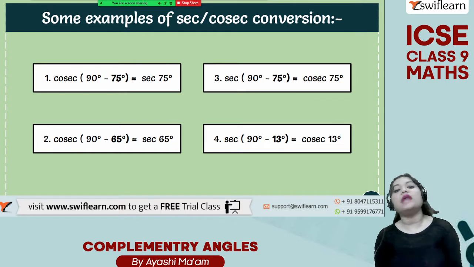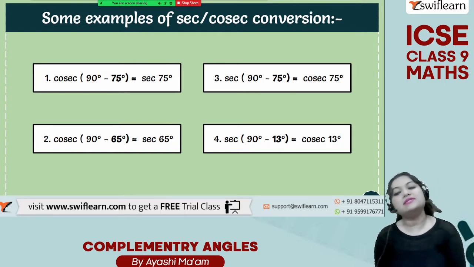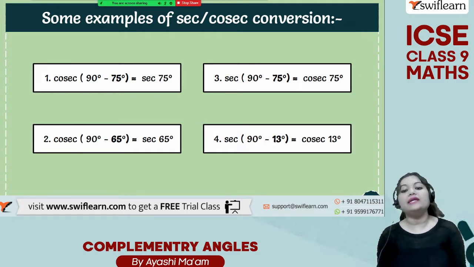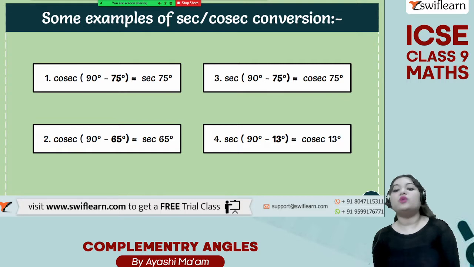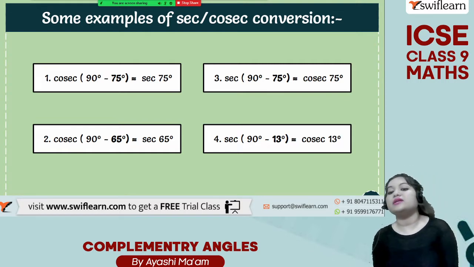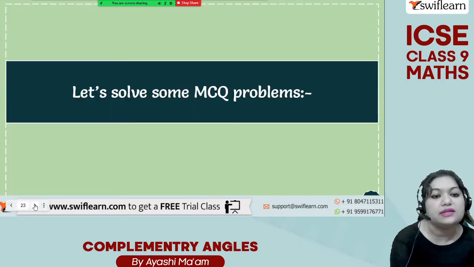Right? Because we know that sec of 90 degree minus theta is equal to cosec theta and theta is 75 degree over here. In the fourth example, you can see sec of 90 degree minus 13 degree is equal to cosec 13 degree because we know that sec of 90 degree minus theta is equal to cosec theta and theta over here is 13 degree.